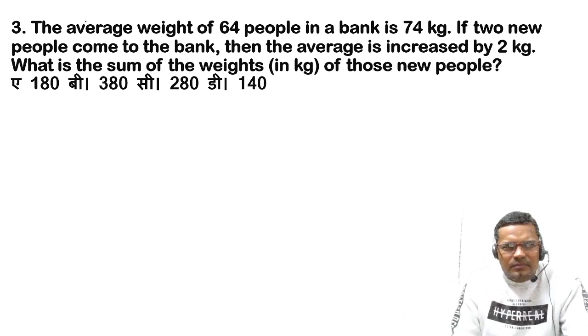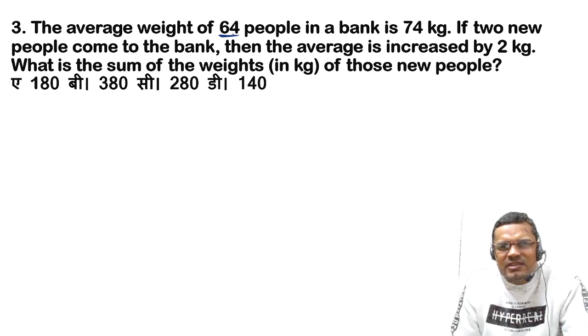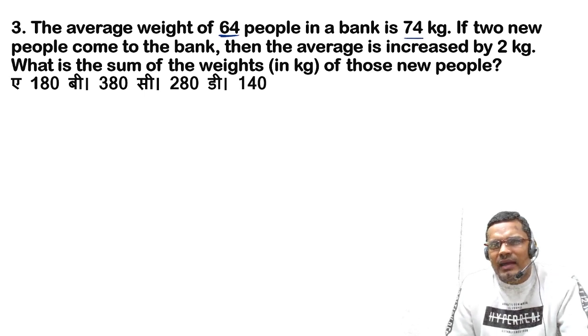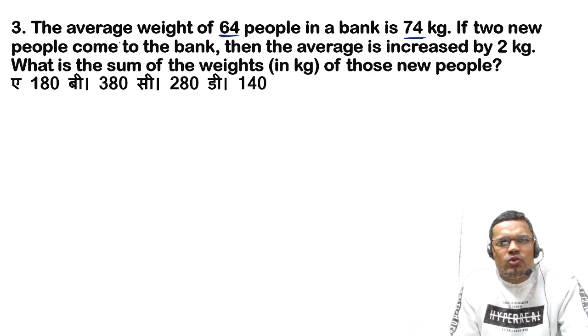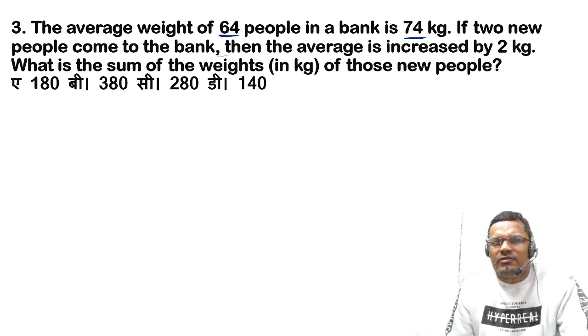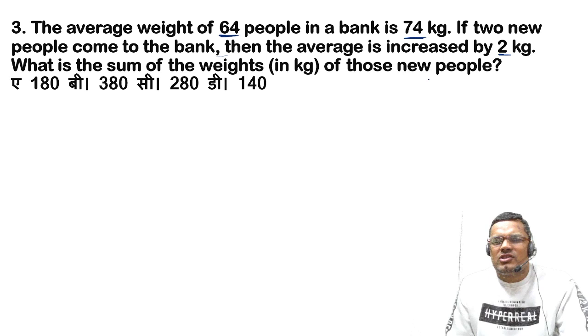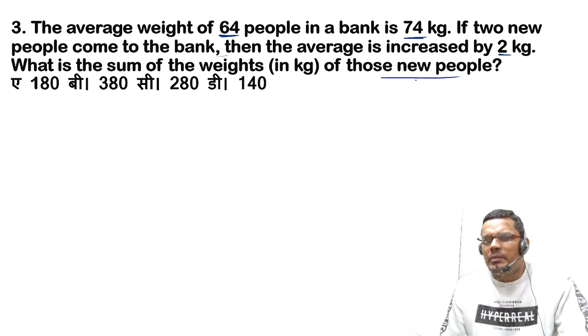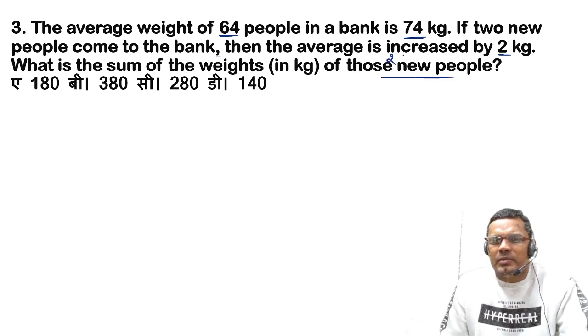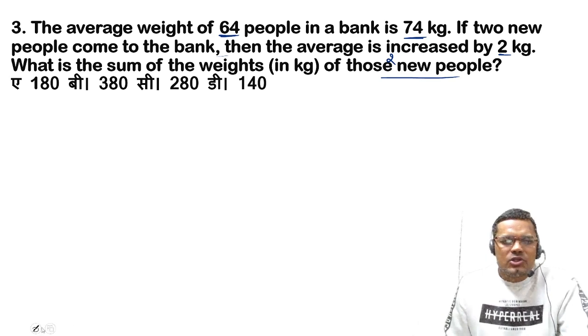Now, the average weight of 64 people in a bank is 74 kg. If two new people come to the bank, then the average is increased by 2 kg. Then what is the sum of the weights of those two new people? Again, we can do this part in 10 seconds only. How can we do it?